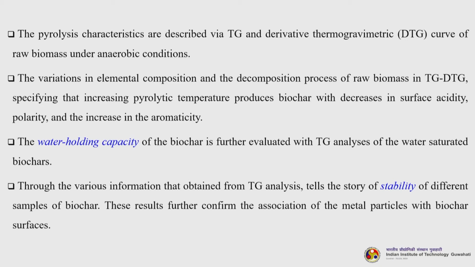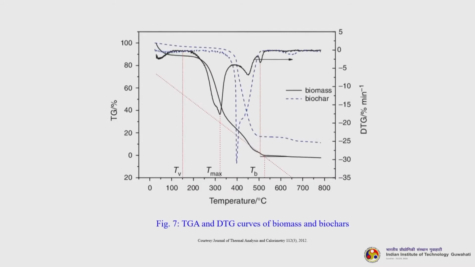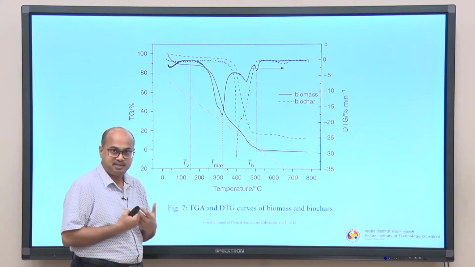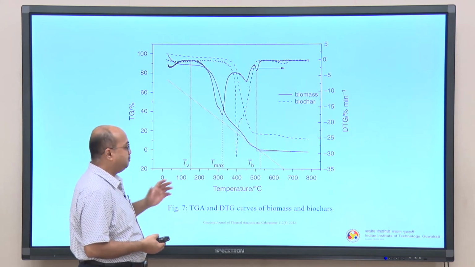The various information obtained from TG analysis tells the story of the stability of different samples of biochar, and these results further confirm the association of the metal particles with biochar surfaces. So, this is one typical representative image of the TG and DTG curves of the biomass and the biochar.